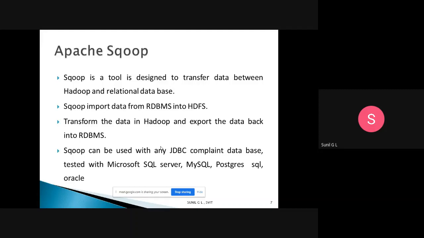Then after that, we have any number of commands to create a table and other things, to show and to drop tables. Those are the simple commands I have given. So the next one, the third one, is Apache Sqoop. This is a very, very important tool.